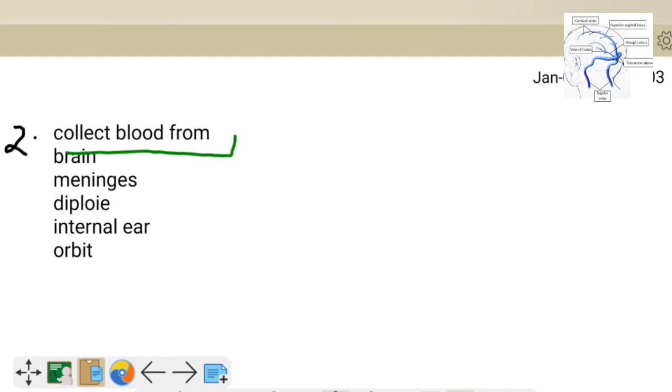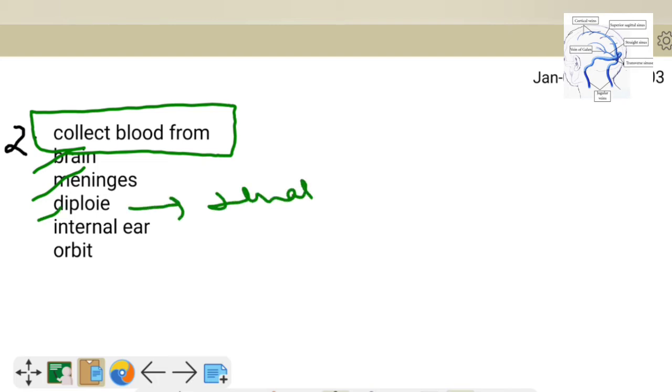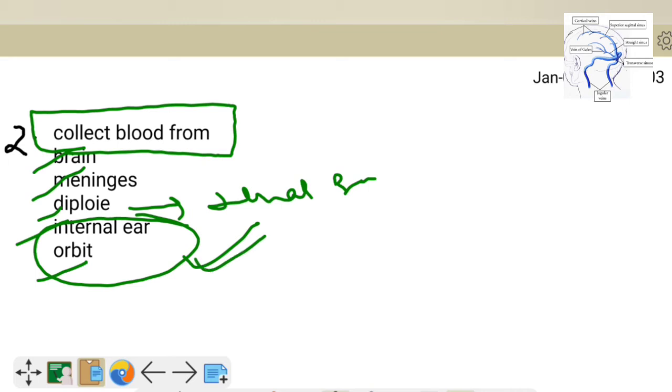Now they collect blood from the brain, meninges, diploe, that are the small bones, internal ear and orbit. Because veins from the eye, that is from the orbit, and from the internal ear drain directly or indirectly into the cavernous sinus, which is a part of the paired dural venous sinus.